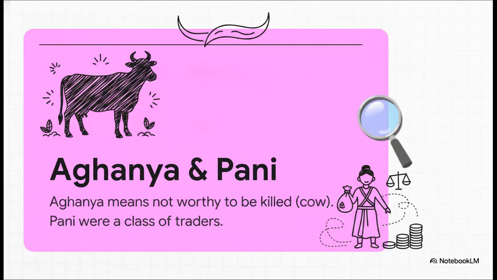Remember how we just talked about how vital cattle were? Because of this immense value, the cow was legally classified as aganya, which literally means not worthy to be killed. Its status was supremely pious. On the entirely other end of the economic spectrum, the term pani in the Rigvedic period referred to a specific, active class of citizens who served as the traders and merchants, basically keeping the local economy moving.